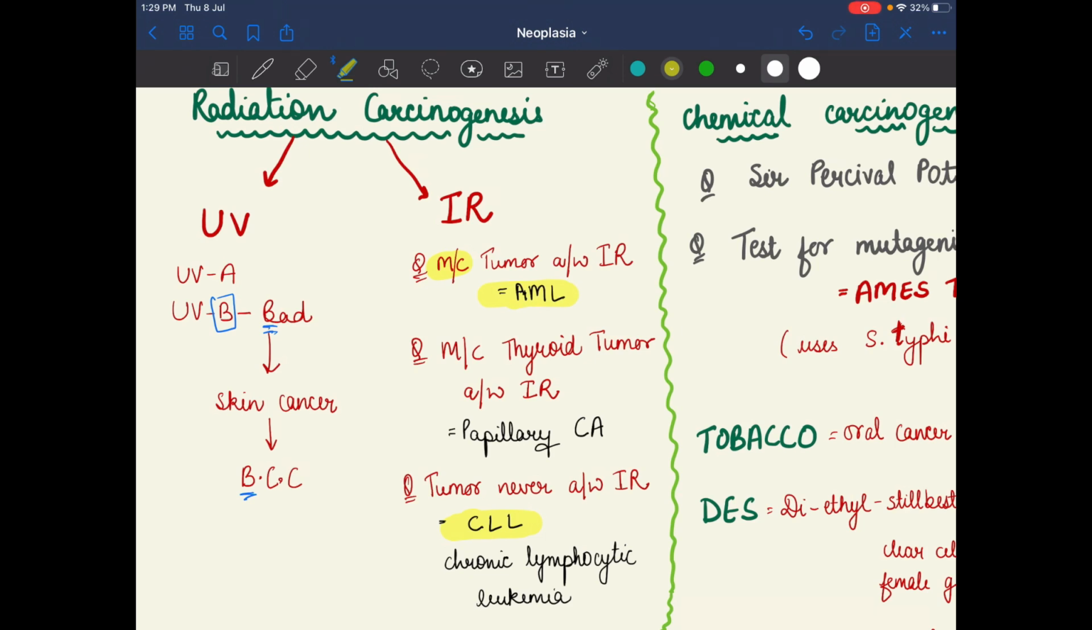The most common thyroid tumor associated with radiation is papillary carcinoma. So these were the questions related to radiation carcinogenesis. I hope you are all clear with it.